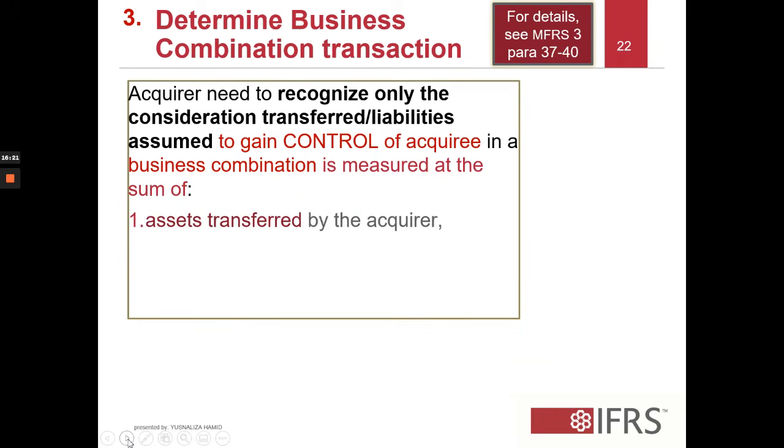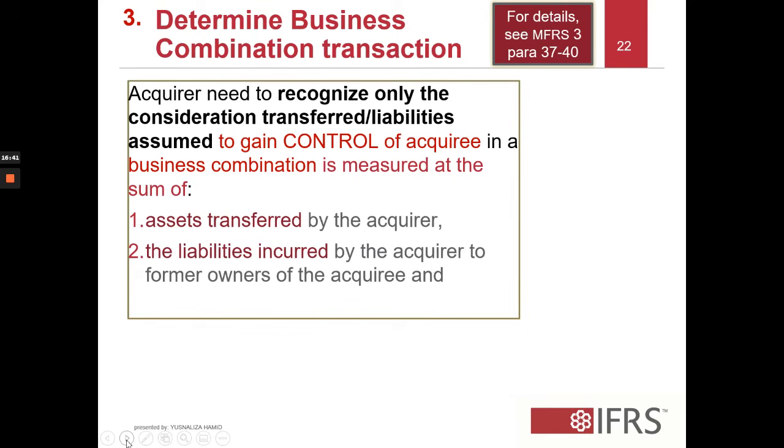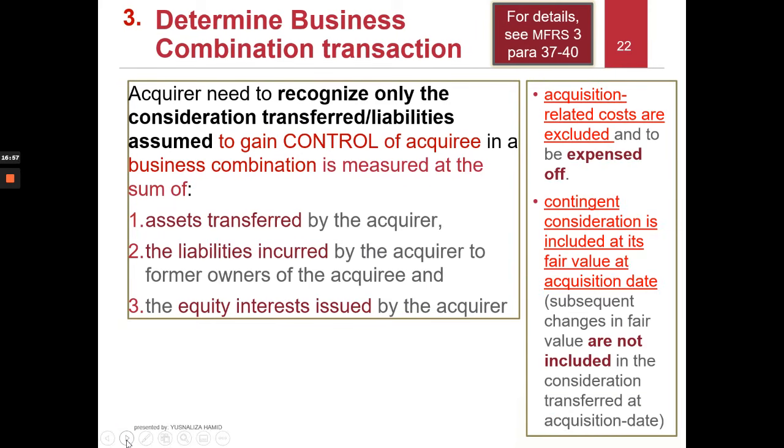It should be the sum of assets transferred by the acquirer. Consideration transferred is relating to assets. Liabilities incurred is relating to liabilities. Consideration transferred is the asset that is being transferred. So the assets transferred by the acquirer, the liabilities incurred by the acquirer to the former owners, which is the acquiree. If you buy from the shareholder, you need to transfer the assets and liabilities incurred in relation to the business combination, and the equity interest issued by the acquirer.